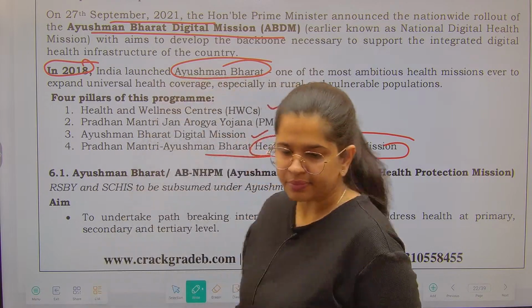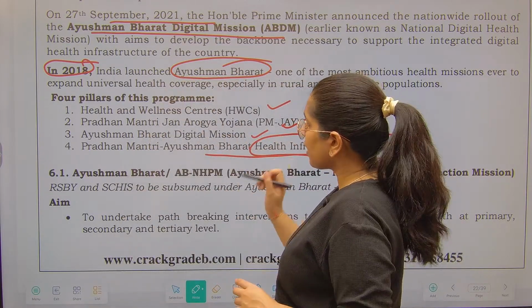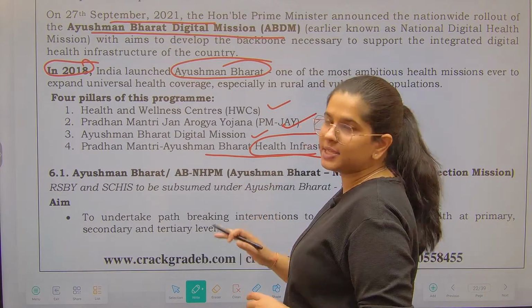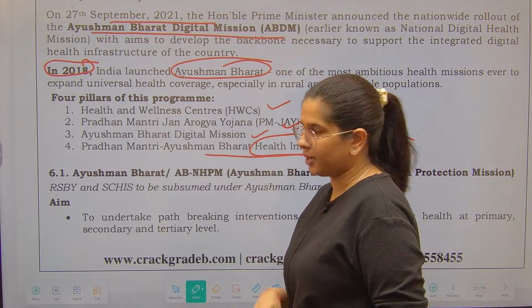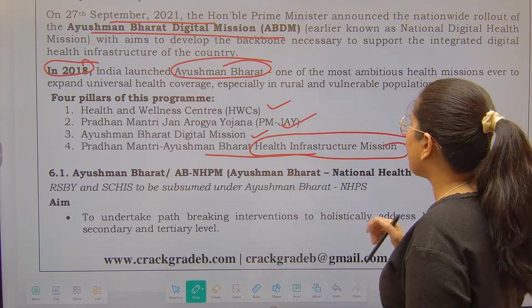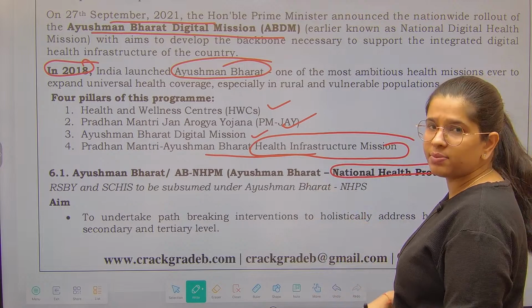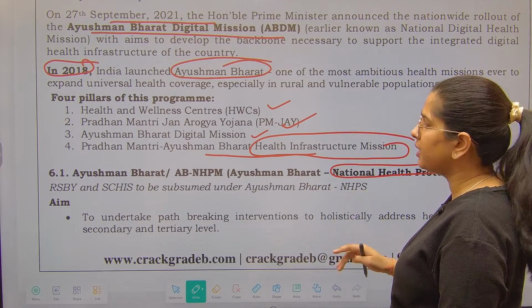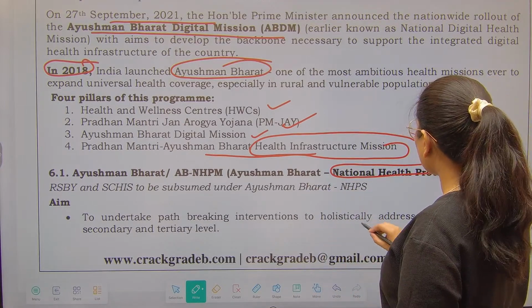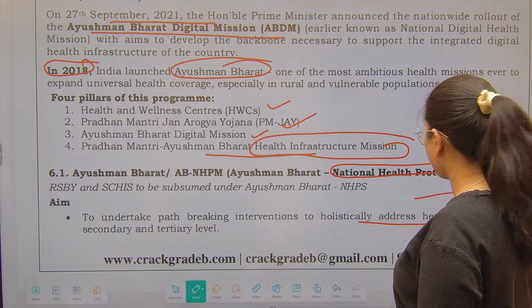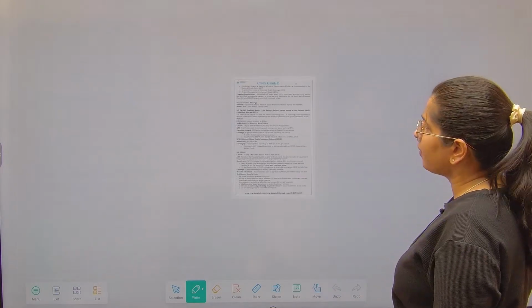Now, we will be talking about all of these four components one by one. First of all, we have got National Health Protection Mission. So, Rashtriya Swasthya Bima Yojana, that has been covered under this. Now, what we want to actually cover, we want to address the primary health, secondary as well as tertiary level health.